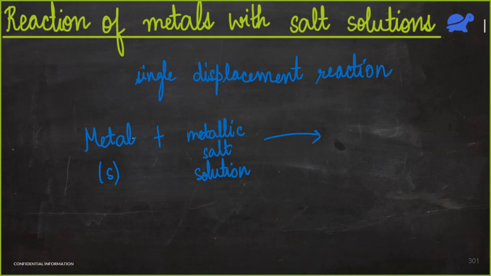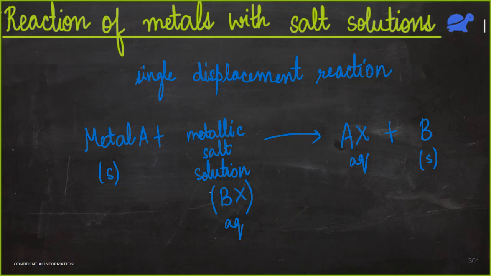So what do we get? Suppose this is metal A and this is metallic salt solution, let's call it BX. A replaces B, so we get AX and B becomes separate. Now B is in solid form and AX is a solution. This becomes aqueous, earlier this was aqueous. The metals just exchanged their position.